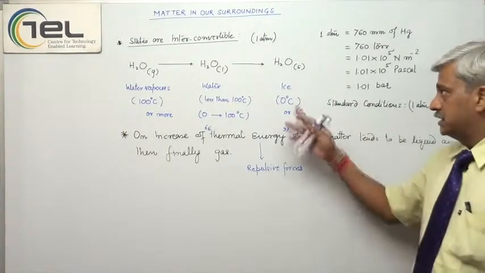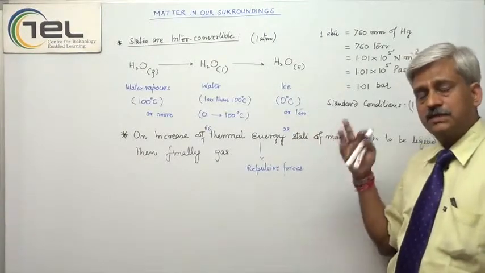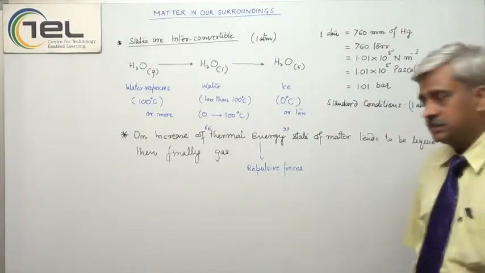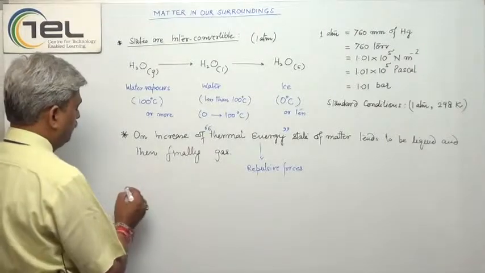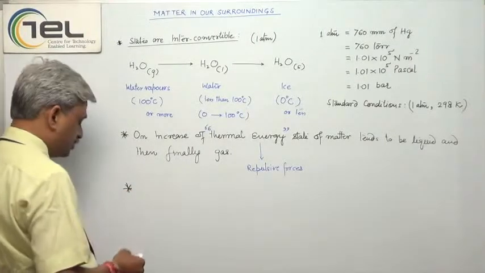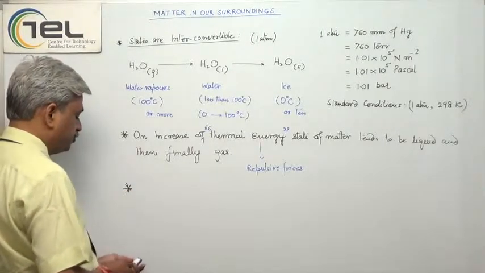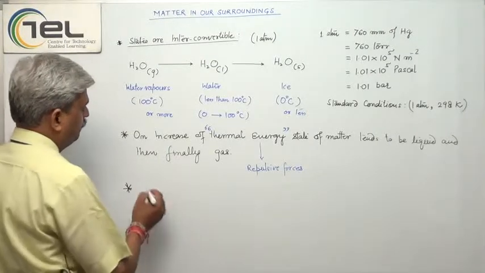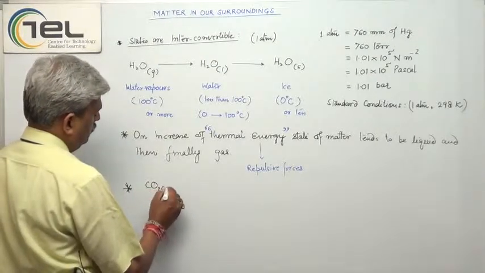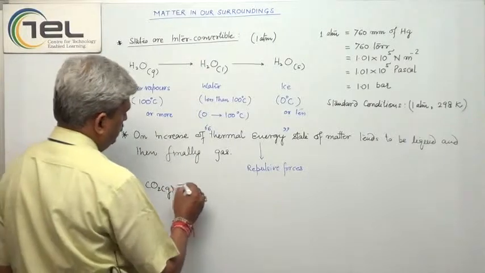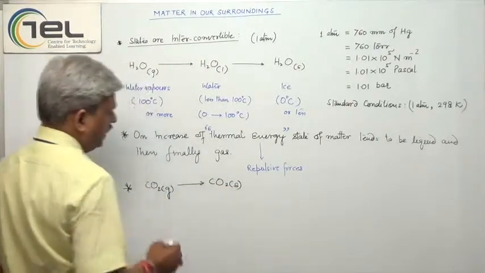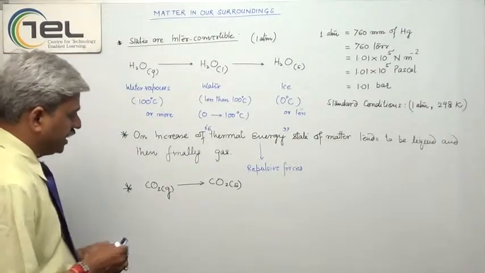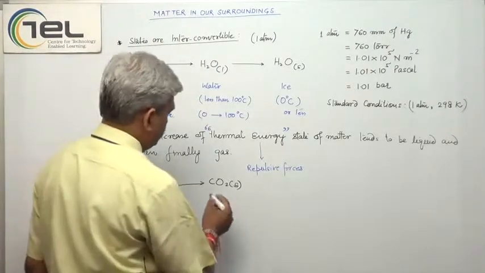You know, this we call ice. There is one more example of dry ice. You must understand what the meaning of dry ice is. So dry ice is what? You know, CO2 is a gas. When CO2 is cooled to a certain temperature, then it converts into CO2 solid, and this CO2 solid is called dry ice.